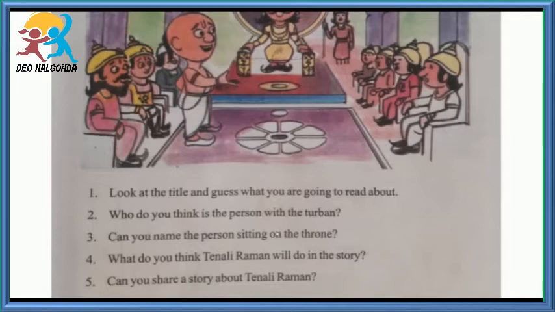For this question, Tenali might paint something. Fifth question, can you share a story about Tenali Raman? We know many stories of Tenali Raman, so if you know any of them, you can share them with your friends.